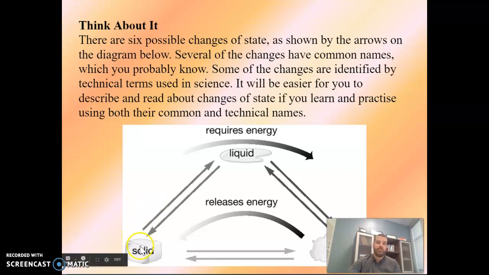So with water, we have a solid ice cube, very low energy, tightly packed particles, and it starts to get some energy added to it, and it melts to a liquid. So that's our first change of state.